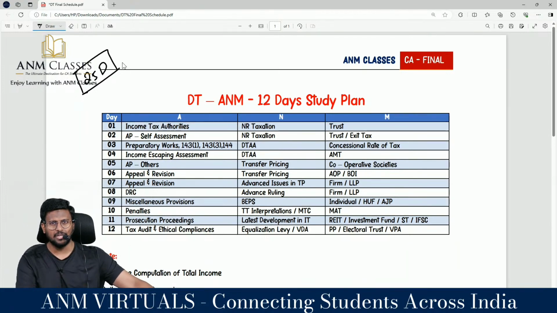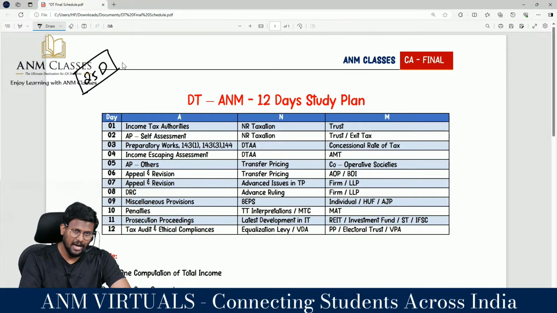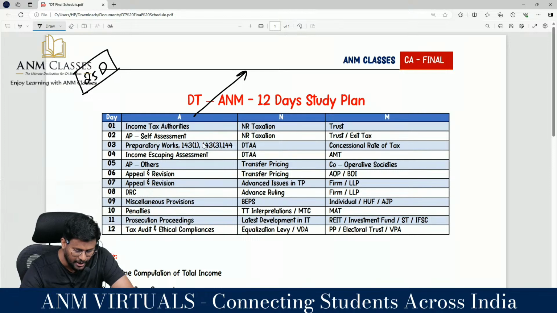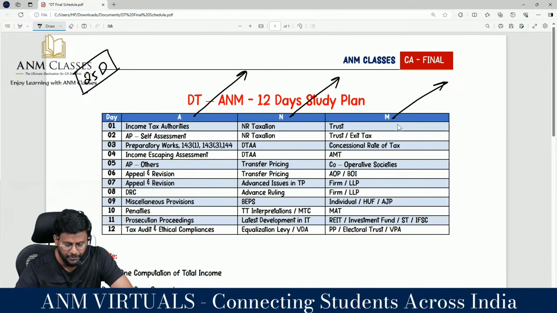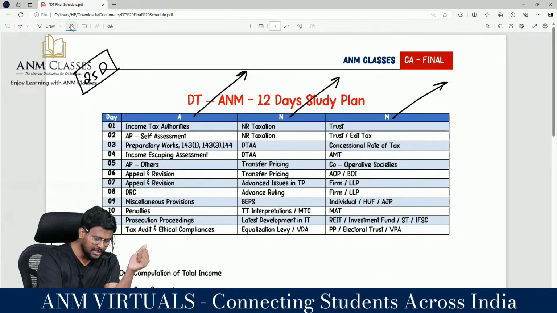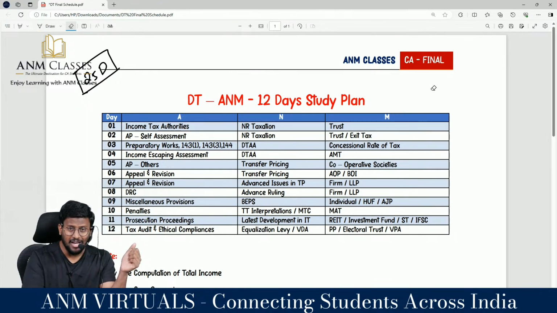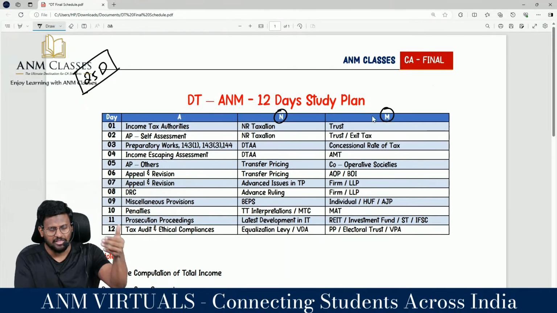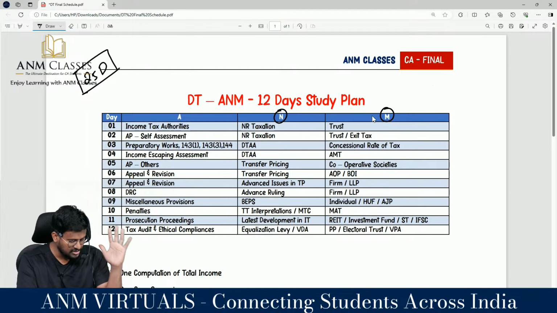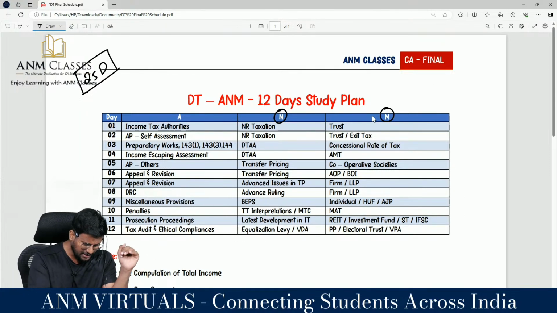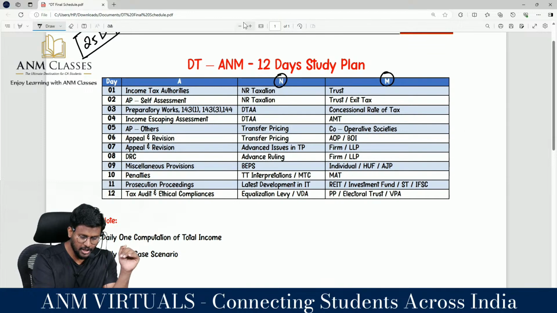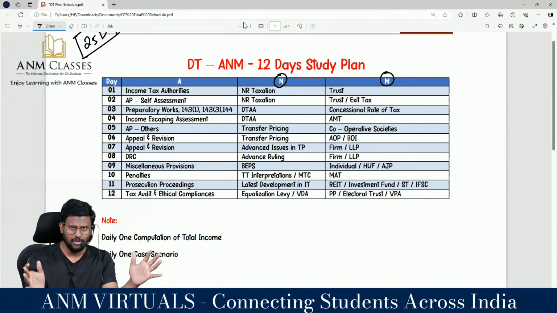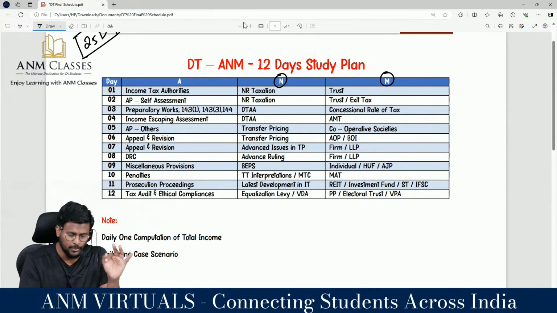First, in the new syllabus, I have classified the syllabus into 3 categories: A, N and M. Part A, Part N, Part M. Part A stands for assessment, Part N stands for non-resident, Part M stands for method of computation of total income. This is the classification. It's a 12-day plan. If you complete it like this, you will be able to complete the entire direct tax within 12 days.